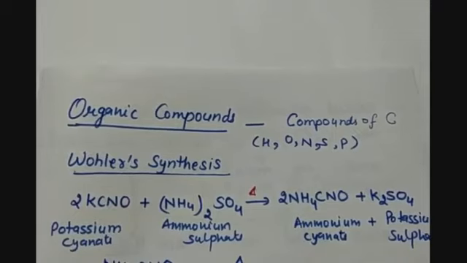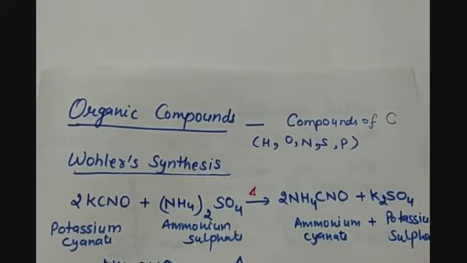Then, how were organic compounds discovered? A scientist, Friedrich Wöhler, synthesized urea, that is an organic compound, in 1828. So how did he proceed? There were two reactants in the reaction, potassium cyanate and ammonium sulfate. The two reactants were heated together and they formed ammonium cyanate and potassium sulfate.